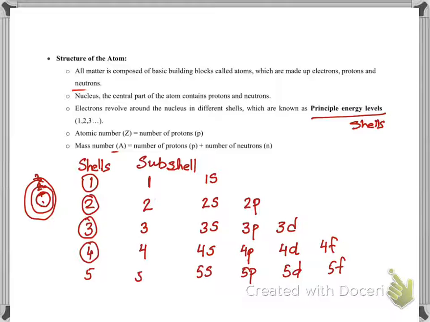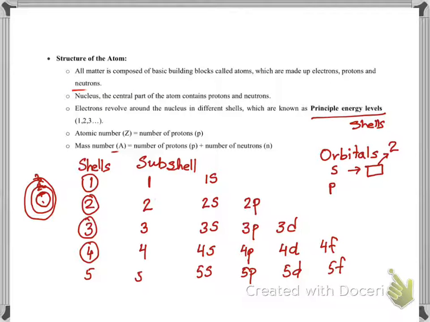Now, where are electrons? Electrons are in these subshells. Now here's the thing, these subshells are further divided into orbitals. An s subshell is made up of only one orbital, and in one orbital you can put a maximum of 2 electrons.